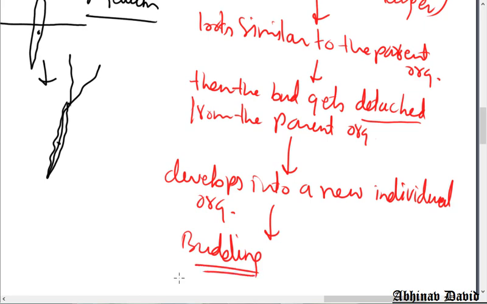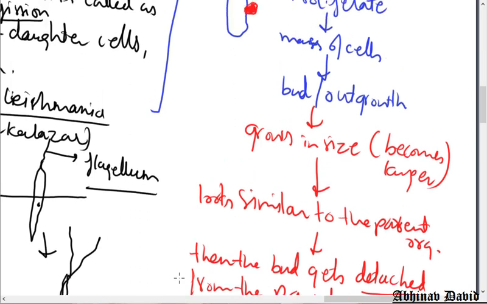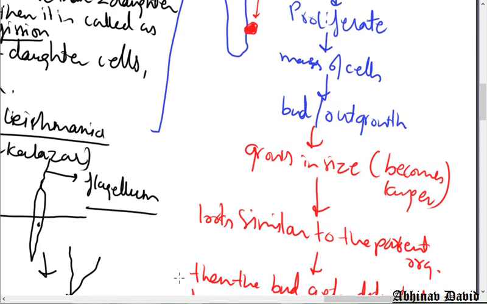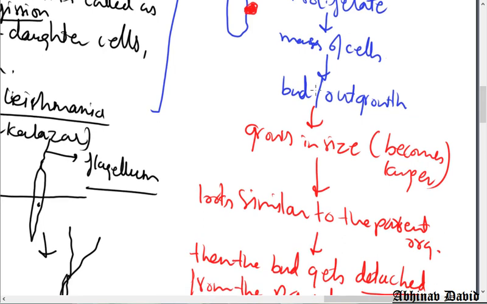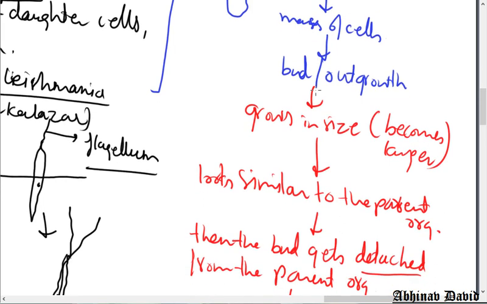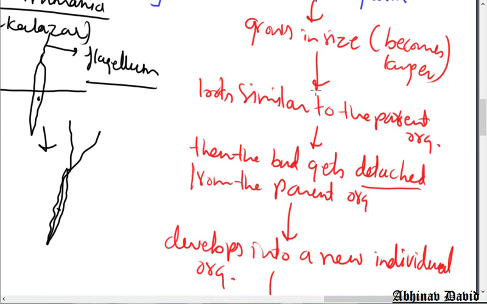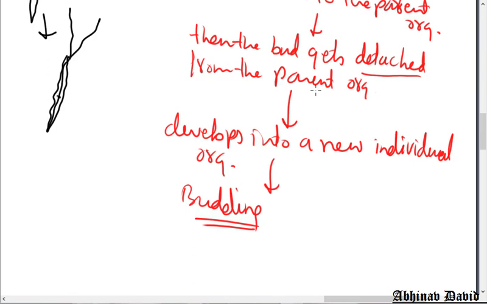So let me explain it one more time. What is a bud? From where is it formed? It is formed by the division of regenerative cells. So regenerative cells divide and form a mass of cells. This mass of cells will be seen as an outgrowth. Bulging is there, and that bulging is called an outgrowth or bud, and that bud grows in size, becomes larger and larger, and looks similar to the parent organism. Then it gets separated from the parent organism and develops into a new individual organism, and this process is called budding.